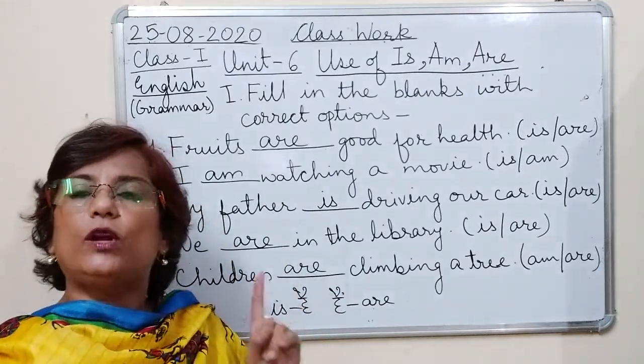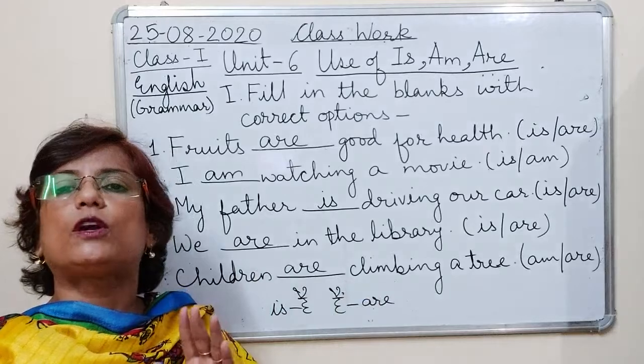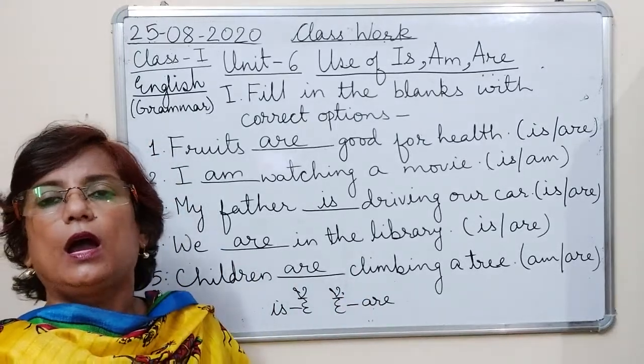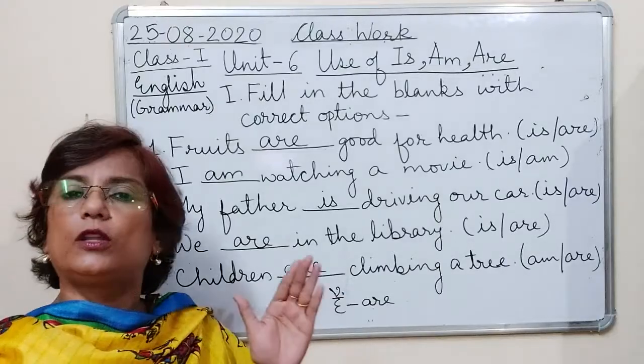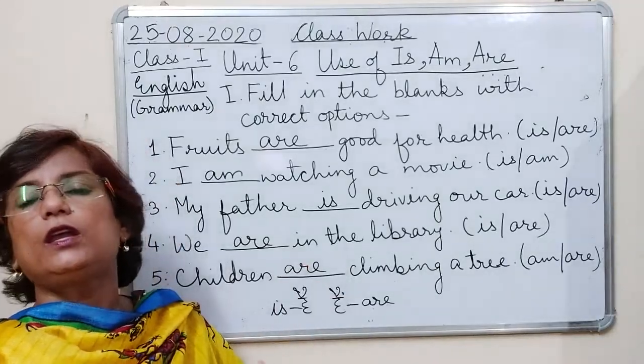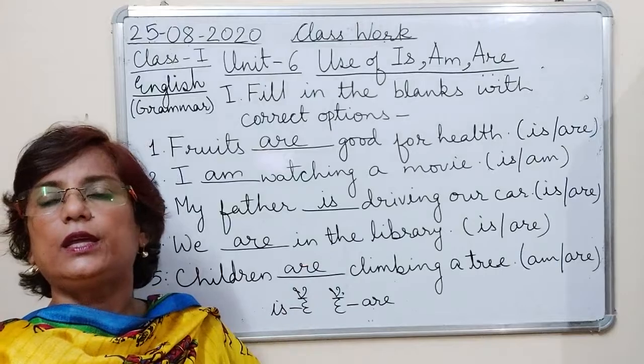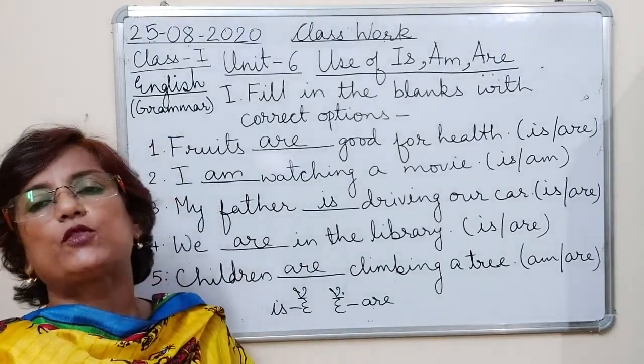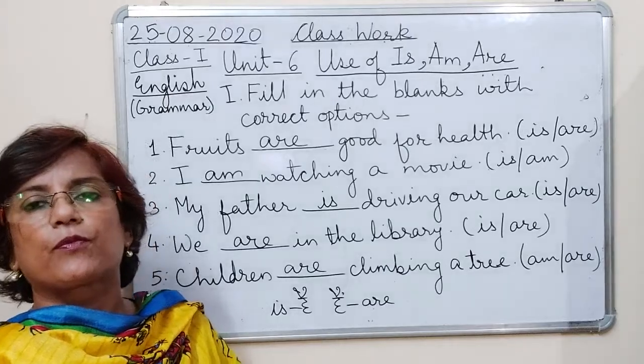Am is used only with I. Am के लिए कोई confusion ही नहीं है. Am is used only with I. And are is used with all the plural nouns, we, you, they, these और those. मतलब इसमें जो जितने singular nouns हैं are में वो सारे plural nouns हो गए. Okay?